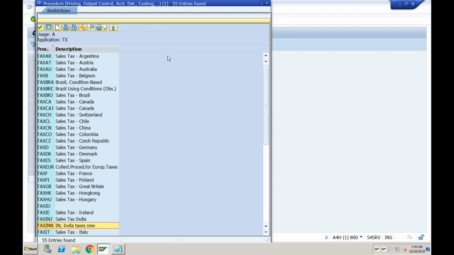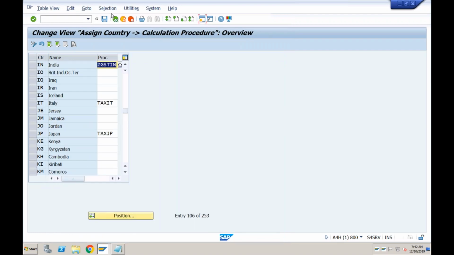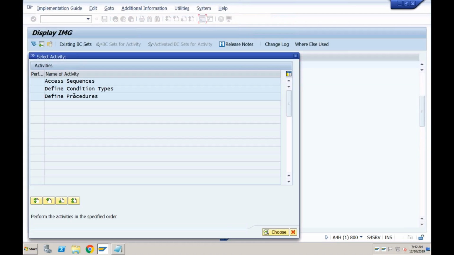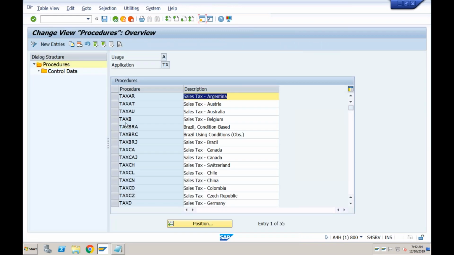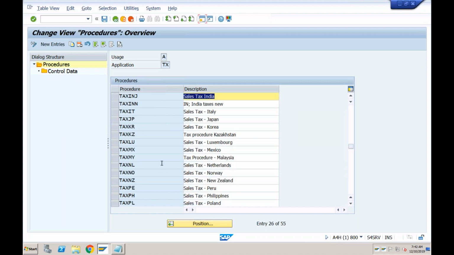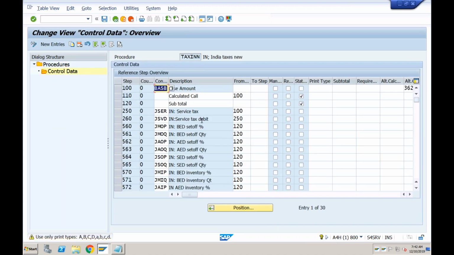Let me show you how exactly the tax procedure looks like. So if you go out and go to the calculation procedure, okay, and let's say if I want to see tax IN, this one, control data. So you can see here service tax, basic excise duty, additional excise duty.